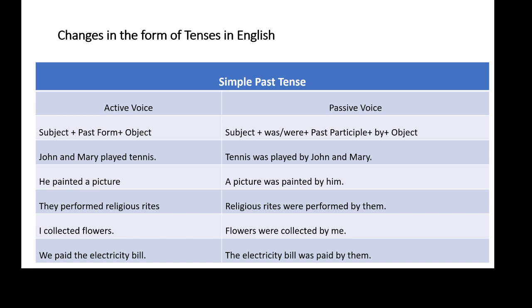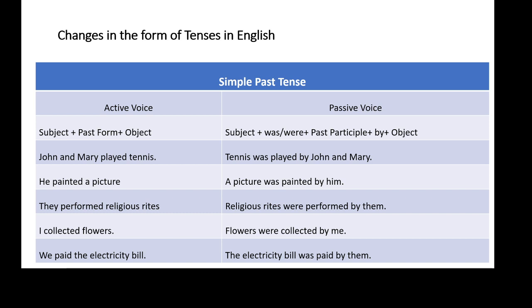Let us take an example: John and Mary played tennis. In this sentence, played is the verb written in simple past tense. Therefore, the tense of the sentence is simple past tense. John and Mary is the subject here, played is the verb, and tennis is the object. So this sentence has SVO structure. And while converting this active voice into passive voice, we have to follow subject plus either was or were plus past participle of the main verb plus by plus object.